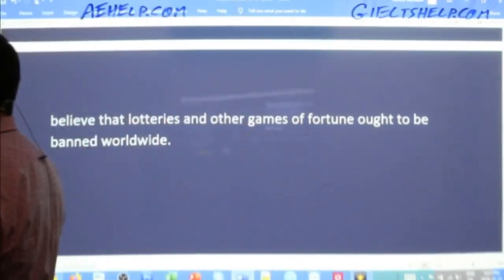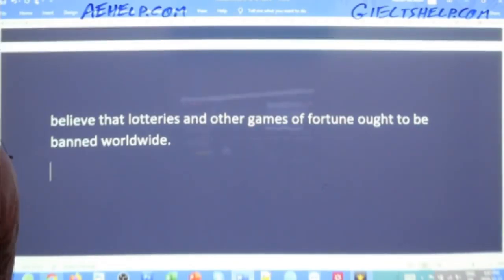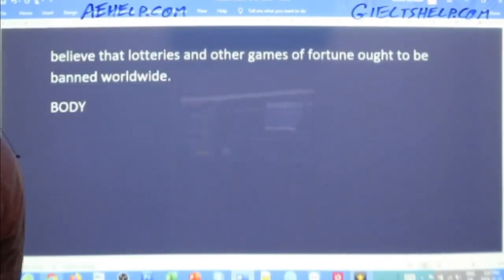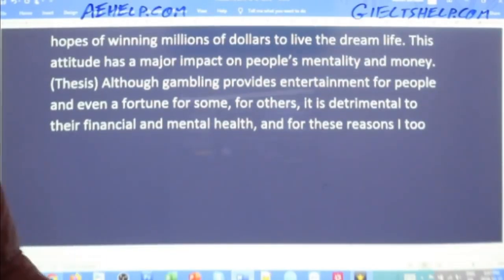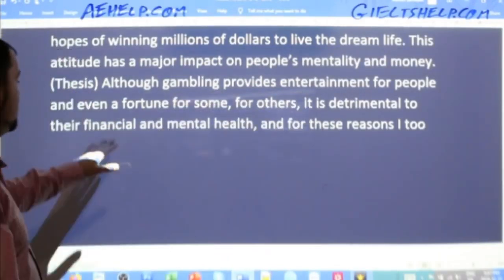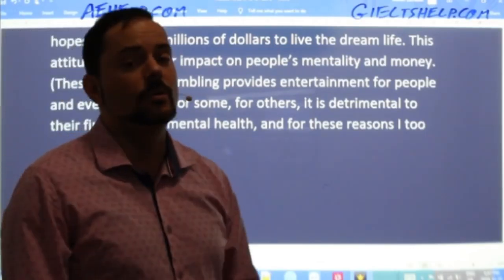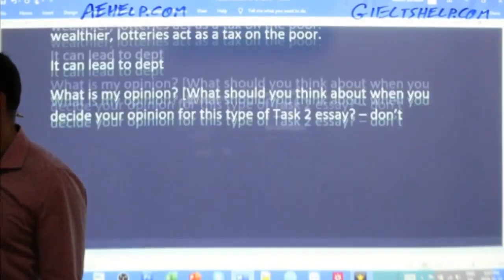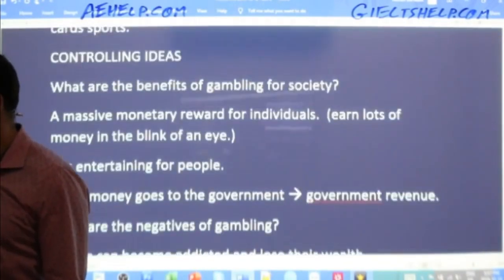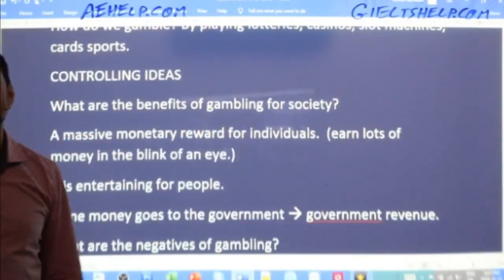Now I'm ready to expand and move into body paragraph 1. Body paragraph 1 goes into depth and detail about my first point, which is gambling provides entertainment and a fortune for few. And for that, I use the what, why, how critical thinking of the controlling idea, which is what are the benefits of gambling for society? Okay.